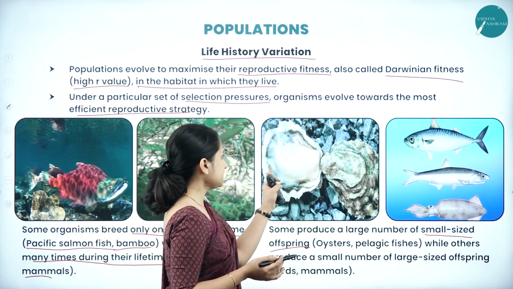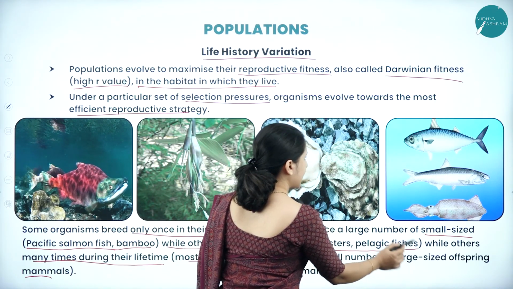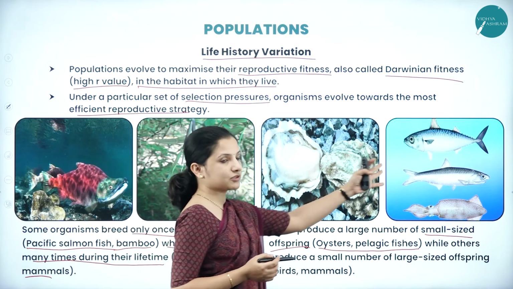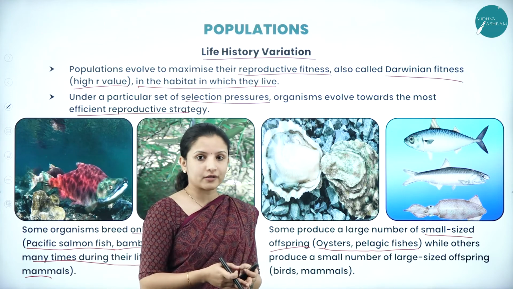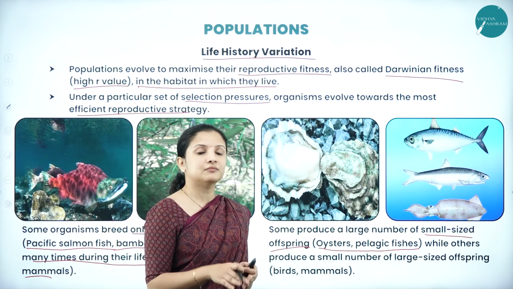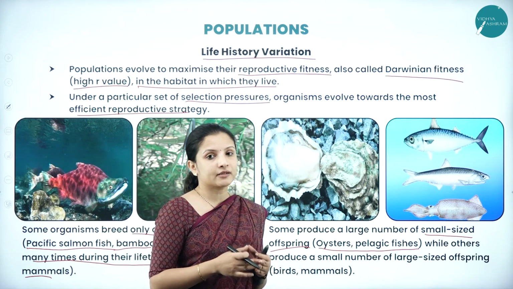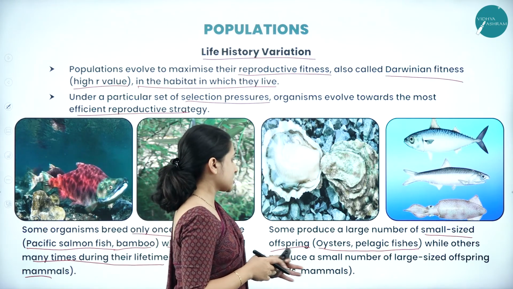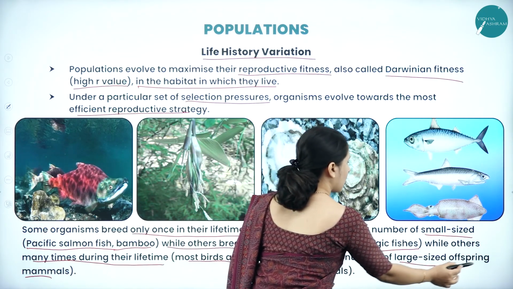That's it. The best examples here are the oysters and the pelagic fishes. Oysters as well as pelagic fishes produce very small organisms. The size of the organisms that they produce is very small. But in spite of that, they are fit and they are adding to the population, while others produce a small number of large-sized offspring.